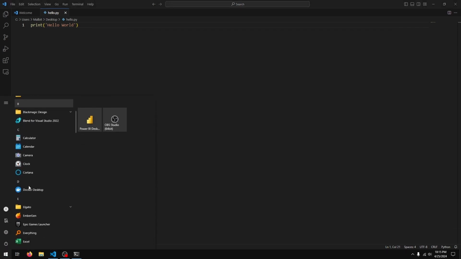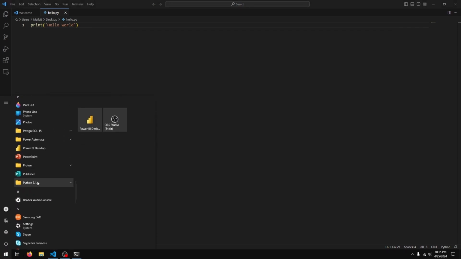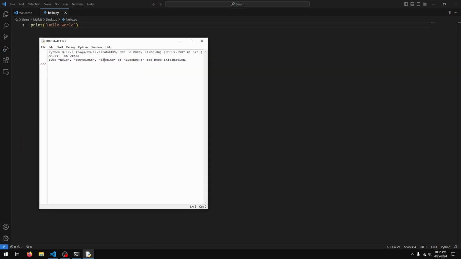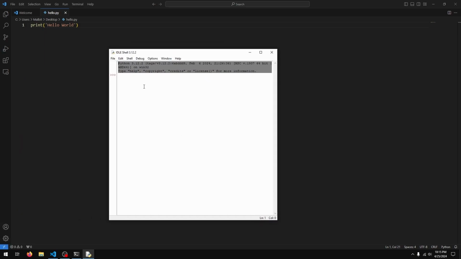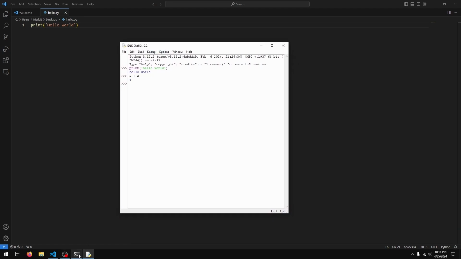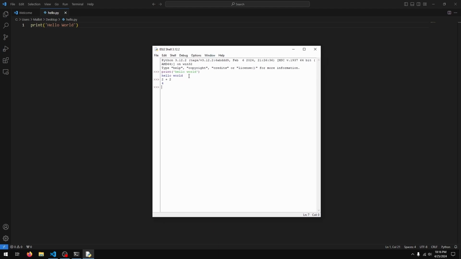Next, I'm going to go to start and scroll down to my Python folder, and if I open that, you see we get this IDLE thing here. If I open that program up, we get something similar to command prompt but in a different color and window. So I can actually type in my Python code in this as well. If I just say print hello world, you see we got hello world, 2 plus 2, and so on. This is a similar experience to command prompt but in a different window.